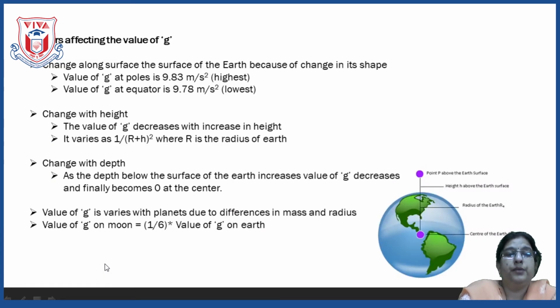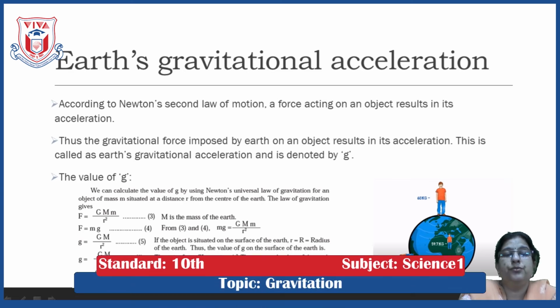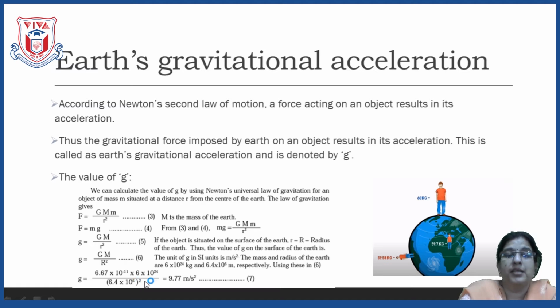Now if you substitute the values of the universal constant, mass of the earth and radius of the earth, then here the universal constant is 6.673 × 10^-11, the mass of the earth is 6 × 10^24, upon the radius of the earth, 6.4 × 10^6, bracket squared. Now if you do the calculations, we get the value 9.77 meter per second square.